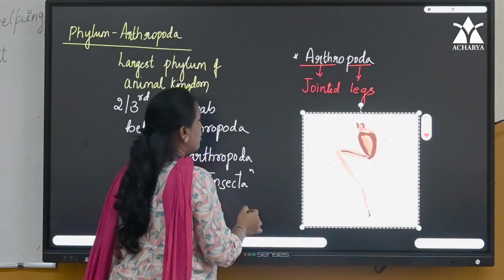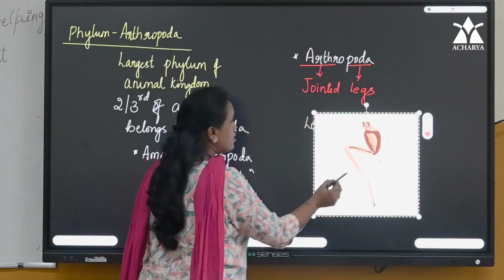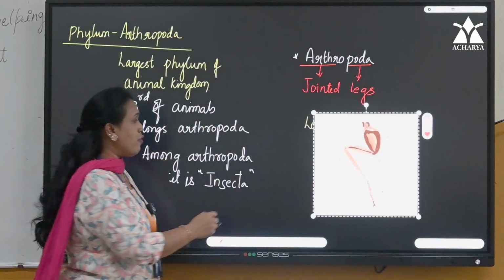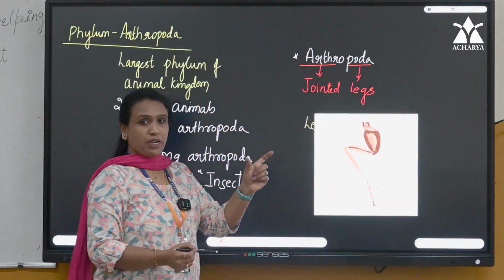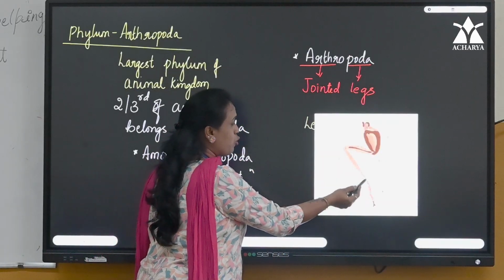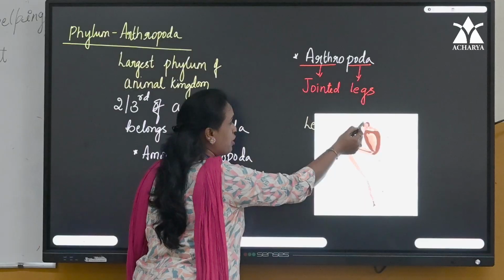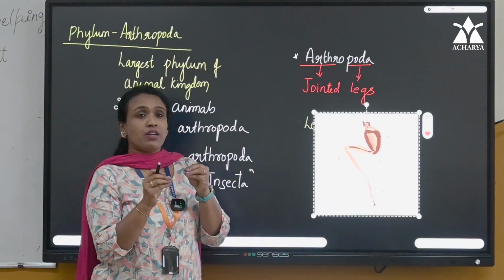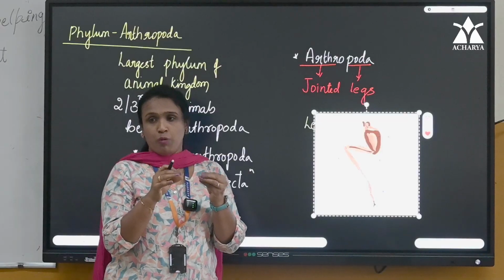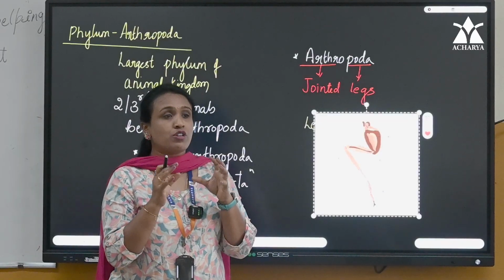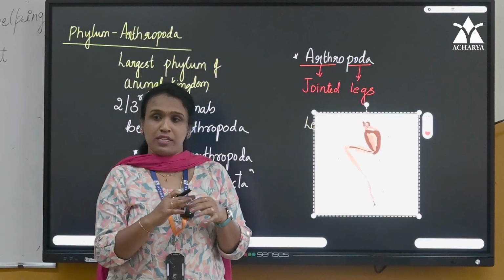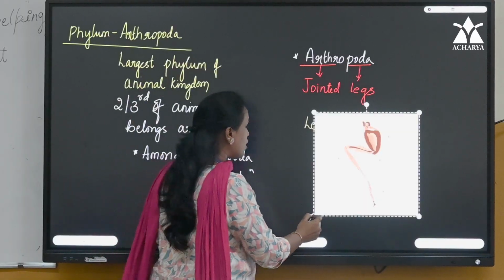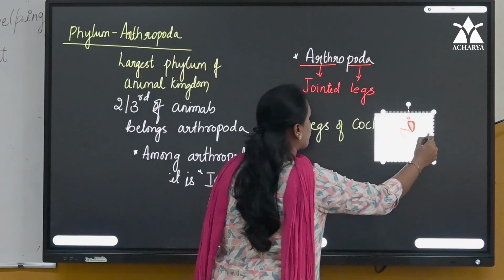If you look here, what can you see, children? This part to this part is one appendage, and from here to here another appendage. From here to here one more, and so on, we have segments. Even the jointed leg, what we mean here is that legs are also segmented. This is how the legs of a cockroach are.